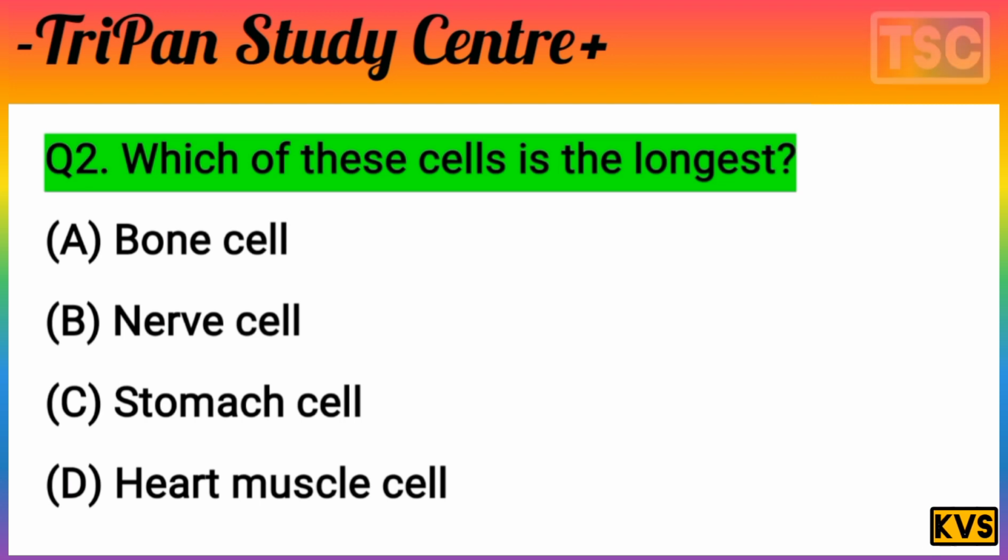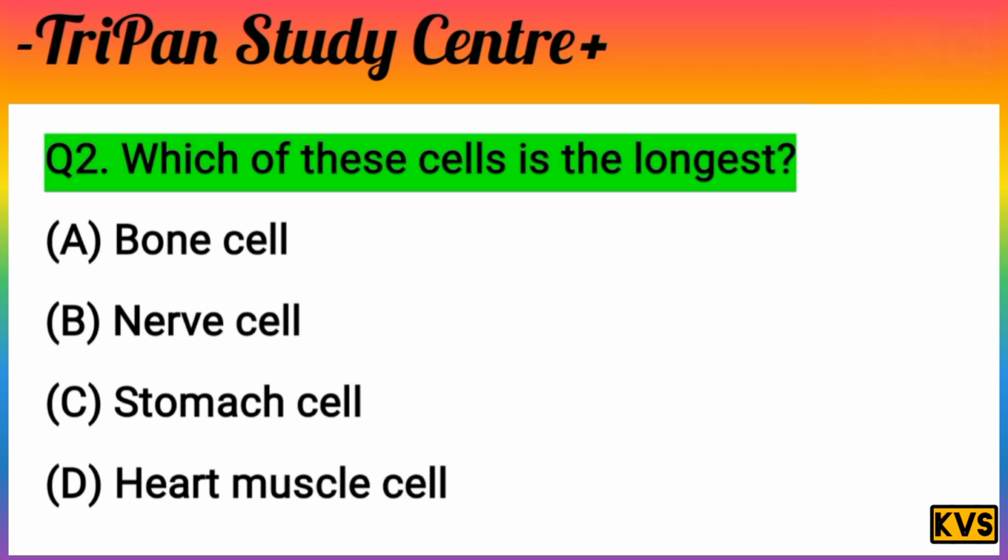Option A, bone cell; option B, nerve cell; option C, stomach cell; and D, heart muscle cell. This is a very important question. Which of these cells is the longest? But one point is important.